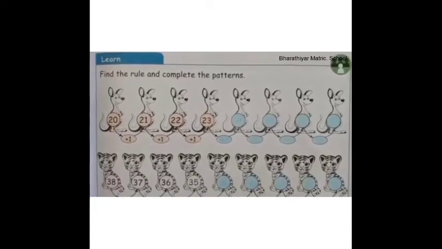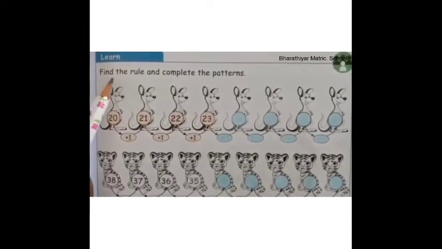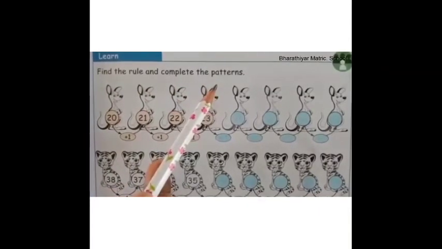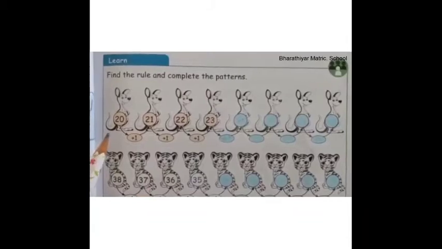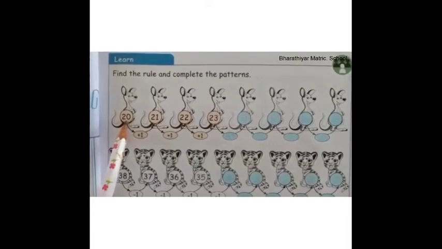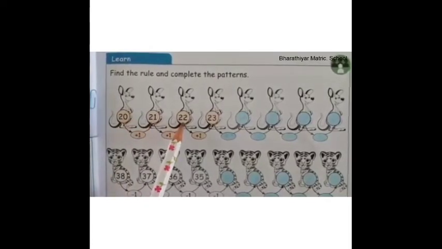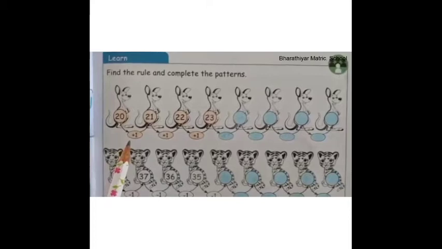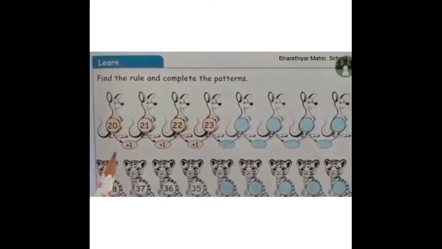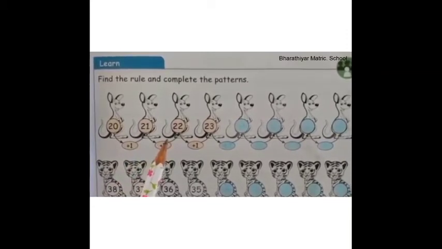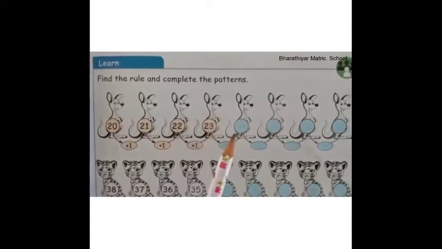Next, let us learn. Find the rule and complete the patterns. Look at the numbers on the kangaroos. 20, 21, 22, 23. Children, see, here the rule is we have to add 1 to the given numbers to find the next number.